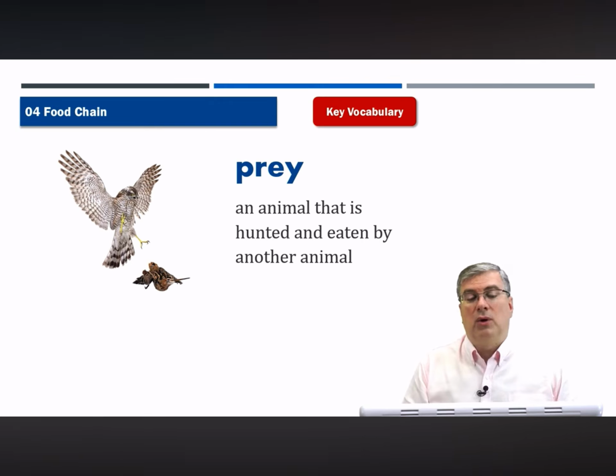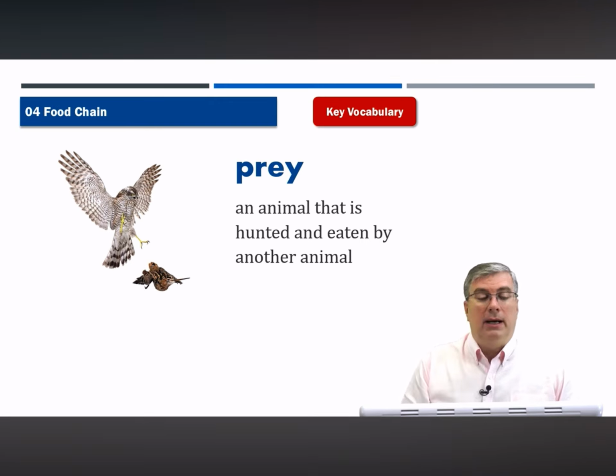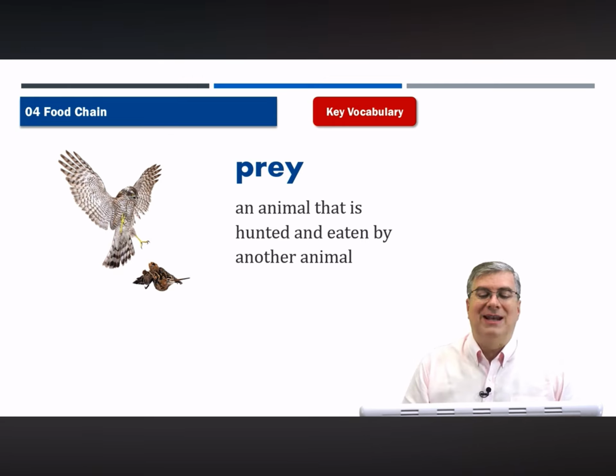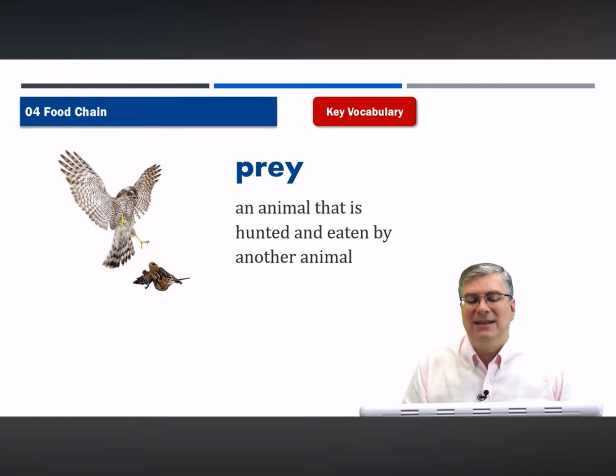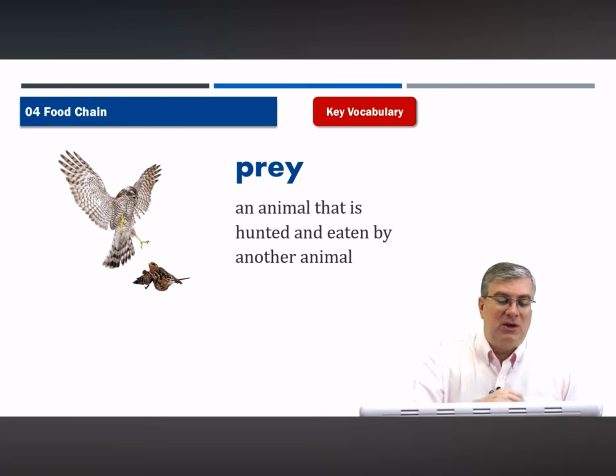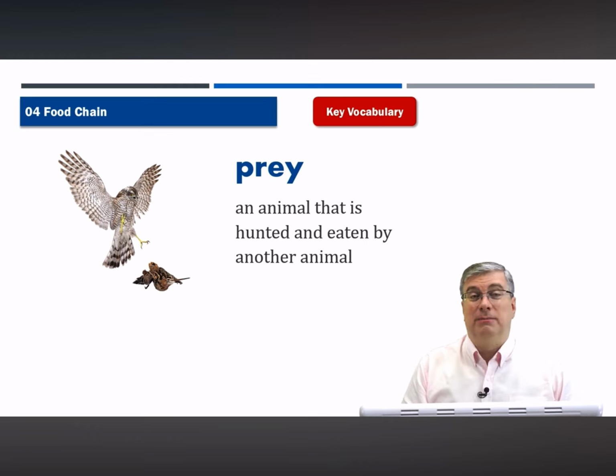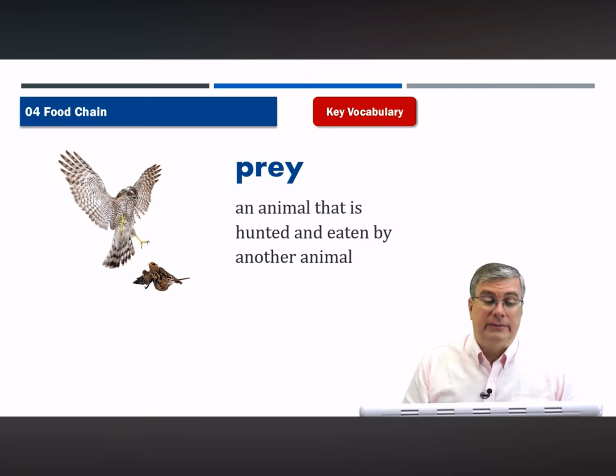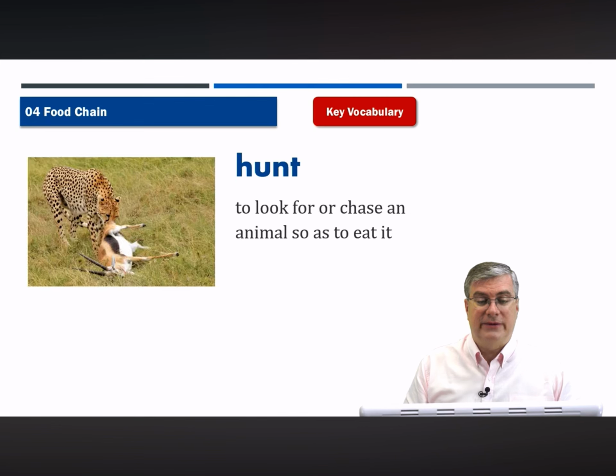An owl is a predator animal, and the prey is what the owl eats. Prey is an animal that is hunted and eaten by another animal. In this picture, the smaller bird is the prey. So that's nature. Okay, next.